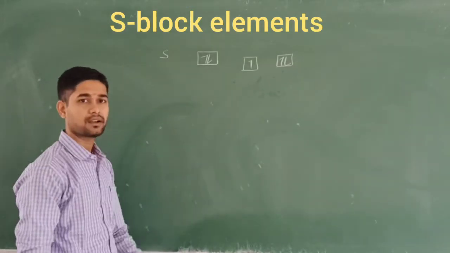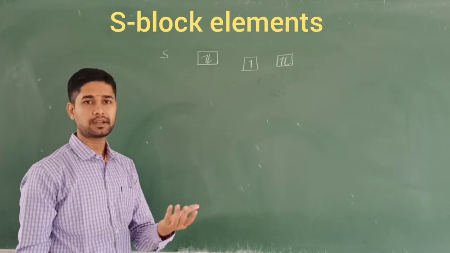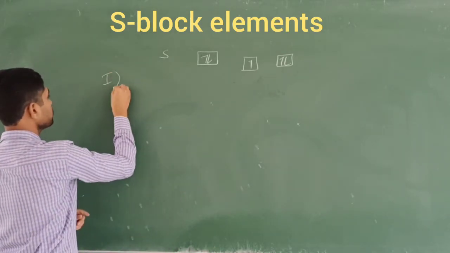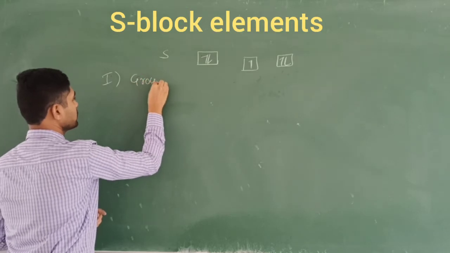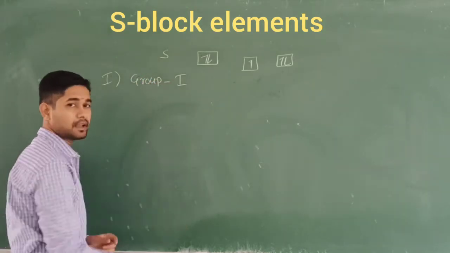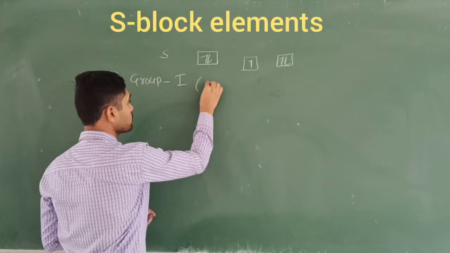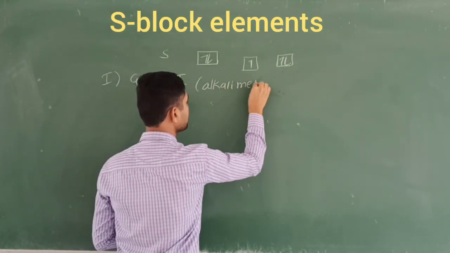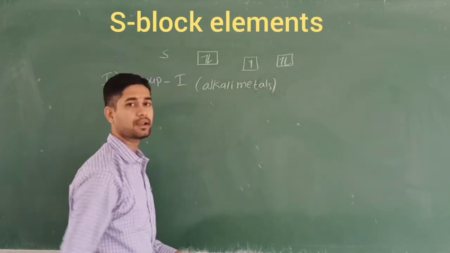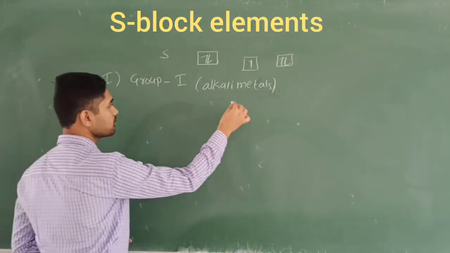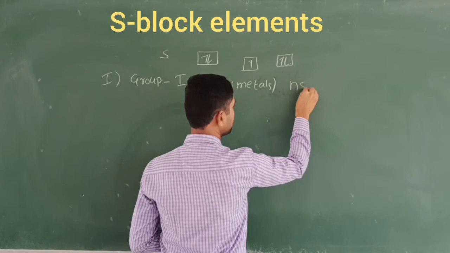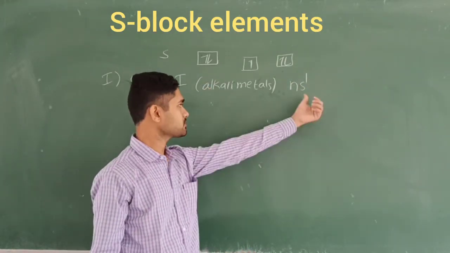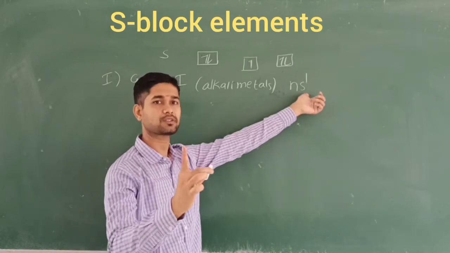So the elements whose s orbital has only one electron, we write as group 1. We call them group 1 elements, or also alkali metals. Their configuration is ns1. ns1 means the outermost s orbital holds only one electron, and that is group 1.